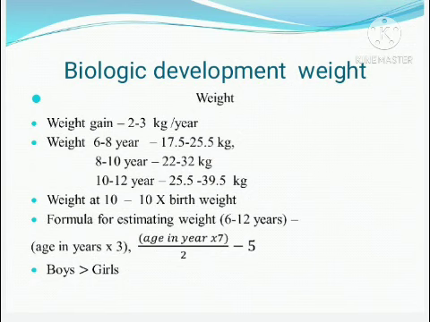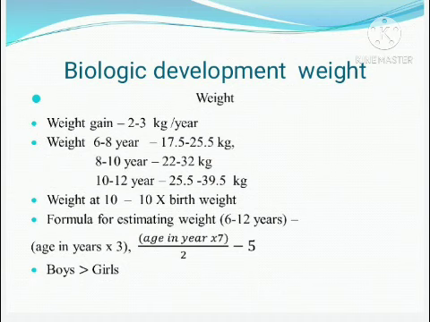So what is the age of a school age child? That is 6 to 12 years. Now we will move on to the biologic development. In the biologic development, the baby has a weight gain of 2 to 3 kg per year.